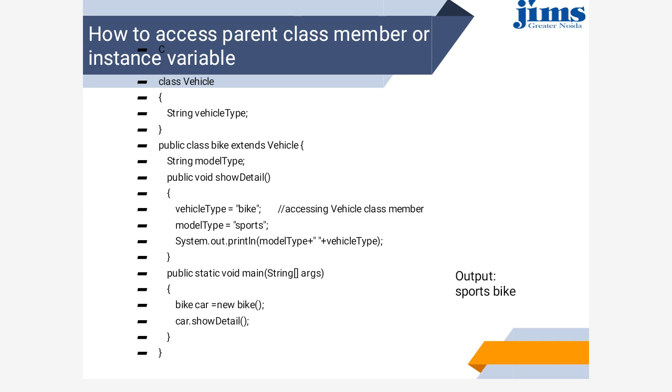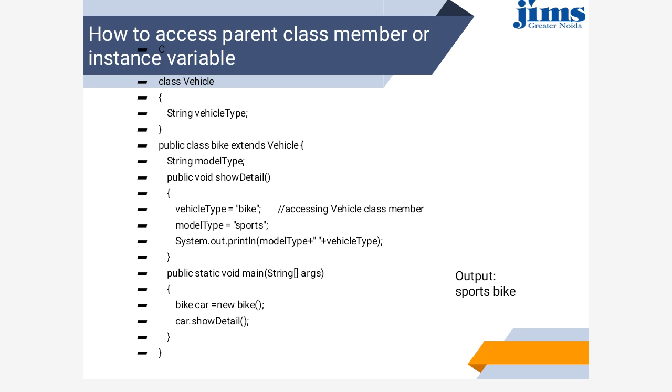So there is one vehicle class in which vehicle type is of string type, and this is an instance variable of the vehicle class, and there is one class, that is the bike class, which is inheriting the vehicle class.